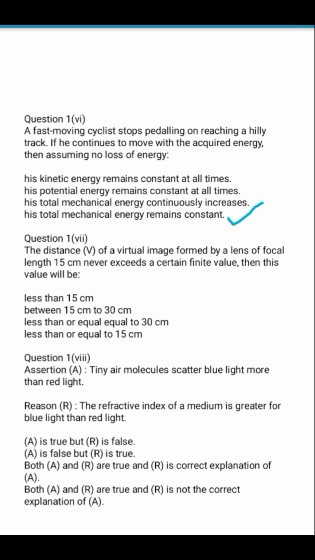Next question. The distance of a virtual image found by a lens of focal length 15 cm never exceeds a certain finite value. Then what will the value be? Let's see. Over here they are talking about a virtual image. We know generally a virtual image is found by a concave lens. So let's make the ray diagram for it and try to understand the scenario.